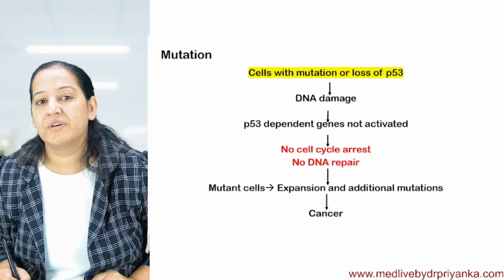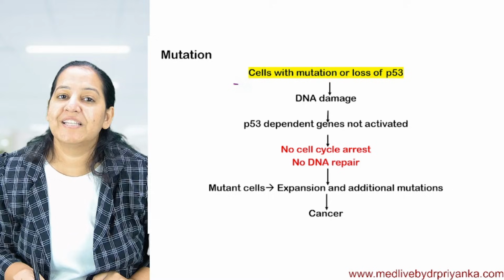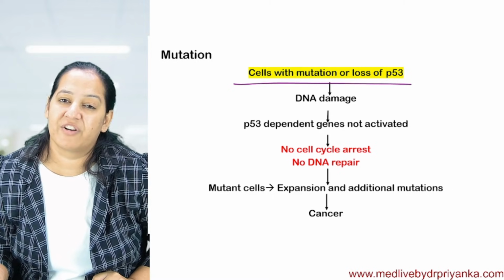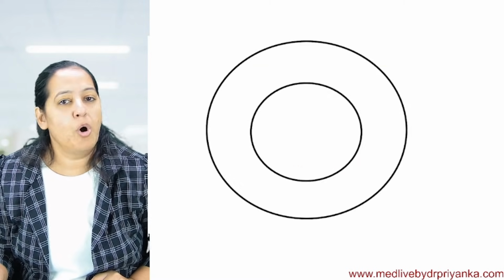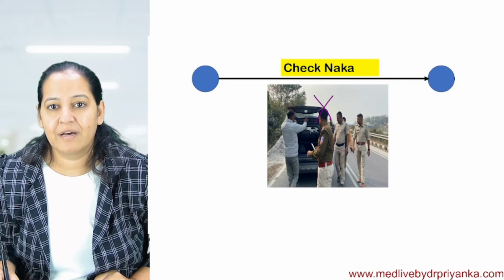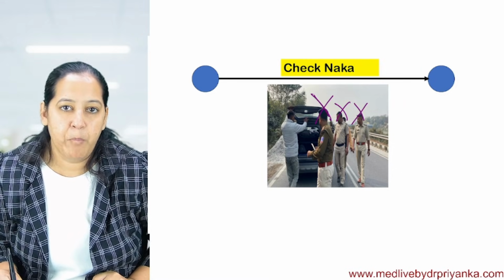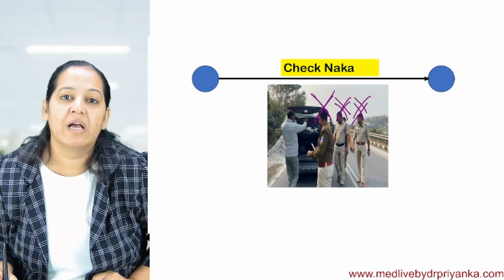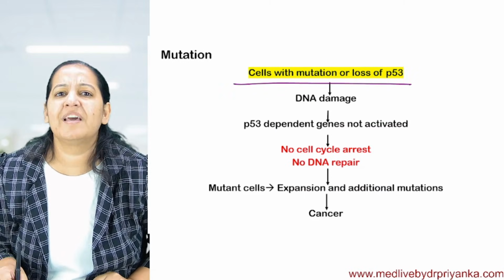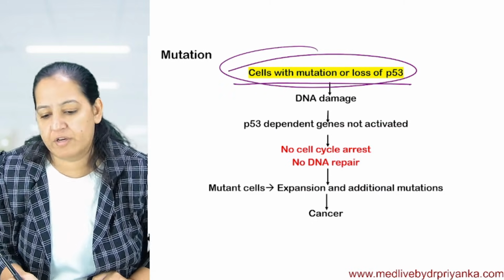But what if it is mutated? What if the inspector is corrupted or dead or not functional, along with the two sub-inspectors? All three are non-functional. Neither the inspector nor the two sub-inspectors. If the main boss is not functional, the assistants are not functional. Either they are corrupted or dead or whatever you say, they are mutated.